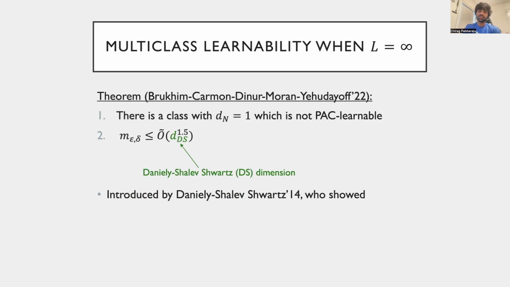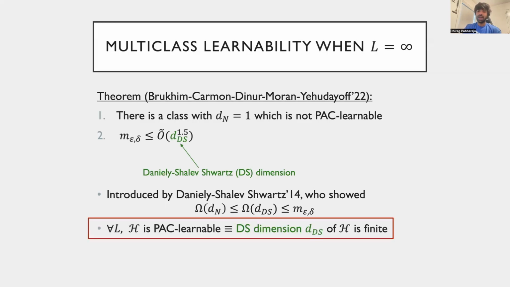The DS dimension was introduced earlier by Daniely and Shalev-Shwartz in 2014, who showed that the DS dimension also lower bounds the PAC sample complexity of learning. However, they left open the question of determining whether the finiteness of this dimension lent itself to a PAC learning algorithm. The result by Brukhim et al. settled this question, and we now have a complete characterization of multi-class learnability in terms of the DS dimension.